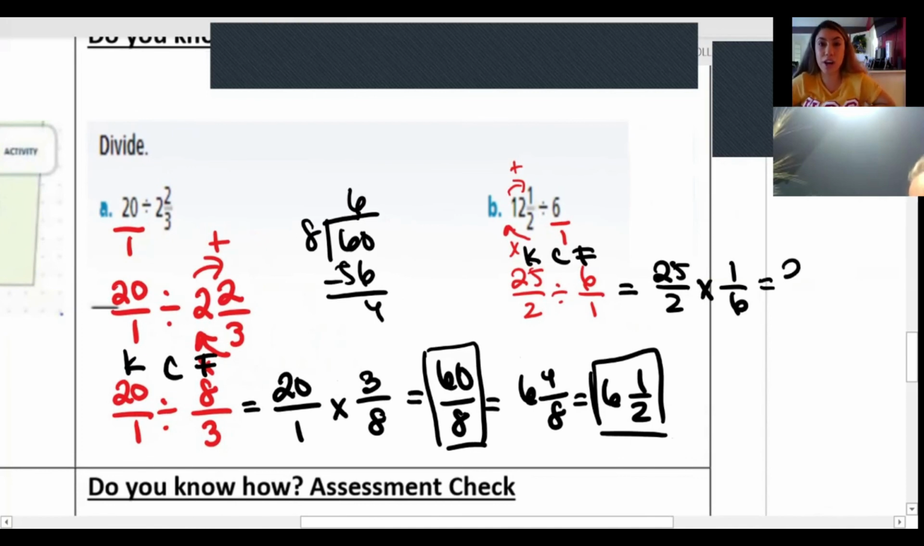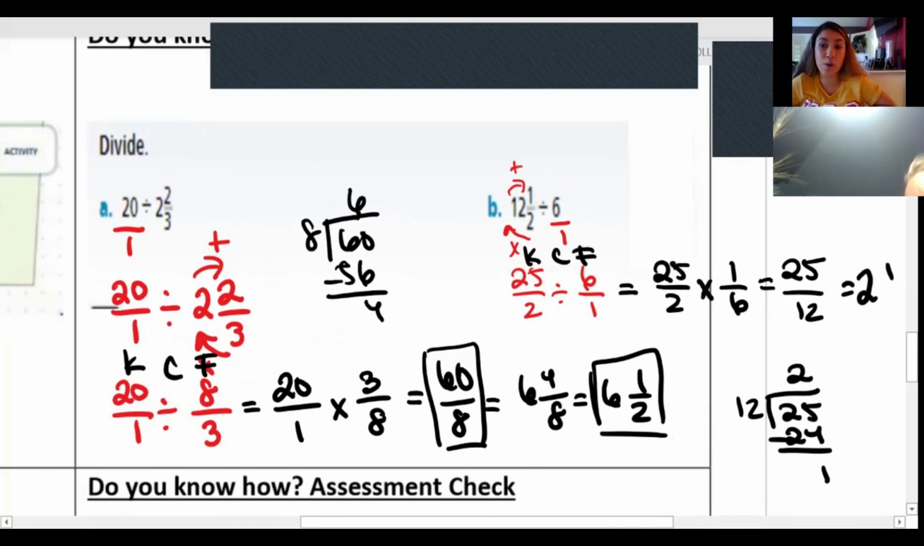So let's multiply straight across. We have 25 over 12. This might be a little bit more simple to simplify because 12 can go into 25 2 times, since we get 24 with 1 left over. So we'll have 2 wholes, right? And then 1 over 12 is our leftover portion. Perfect.